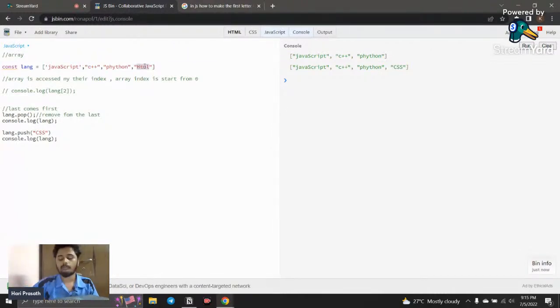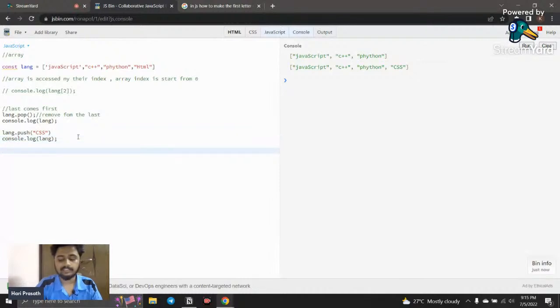If I want to add something, I need to add on the top of the below value, right? So this is the basic principle happening here. This is called last come first. So the pop method removes the last element, and the push method adds a value in the last. That is what it does.